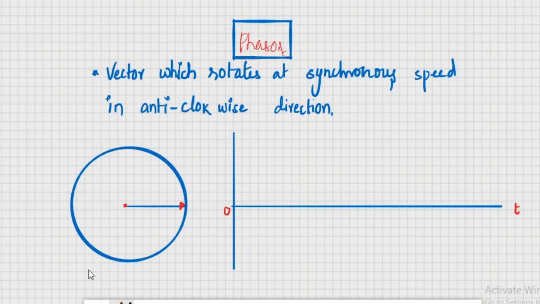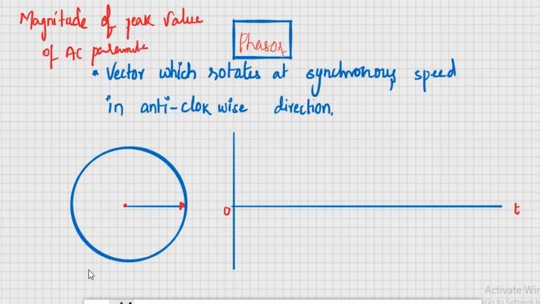Okay, so here you can see this is a phasor, which is nothing but a vector, and it has a magnitude which is equal to the peak value of that AC value. So the phasor length is the magnitude of the peak value of that AC voltage, the AC parameter. You will understand it clearly when we proceed further.